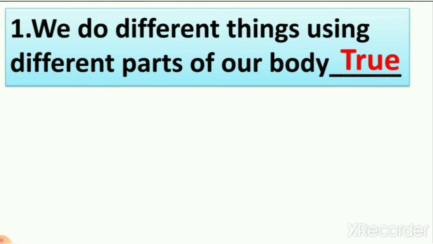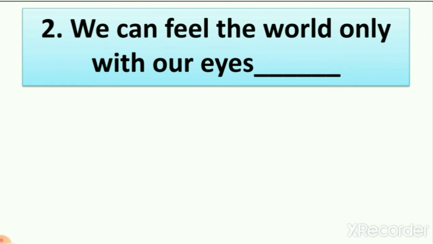So let's see our second sentence. We can feel the world only with eyes. Now, first in this lesson we learn about our sense organs. We also learn that sense organs help us to feel the world around us, right?